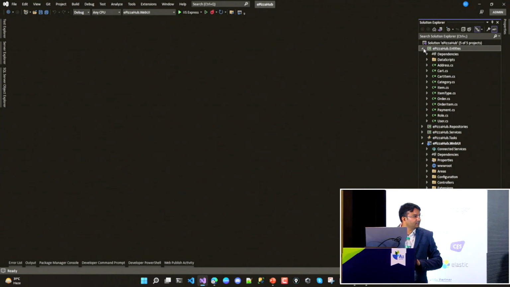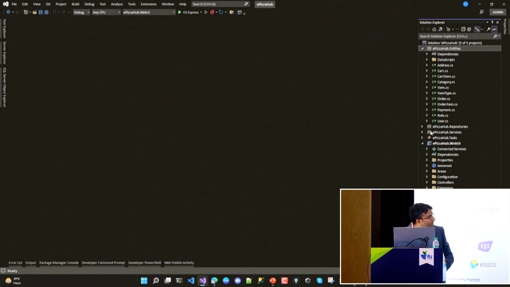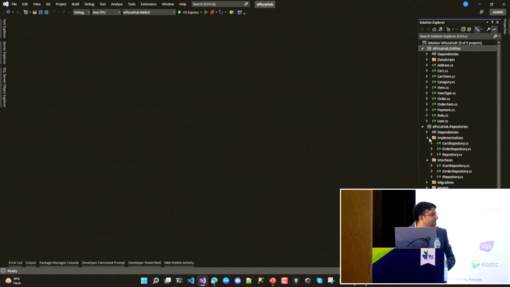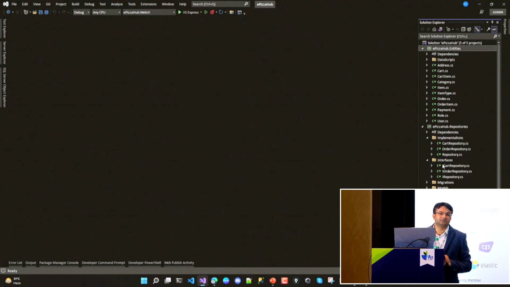Here is my repository where I added the interfaces and the implementations, where we write our data access logic. When it comes to performing database operations, the shopping cart and the order, we keep them at one place. Here we implemented the repository design pattern for doing that. This repository project reference we added to the services project.